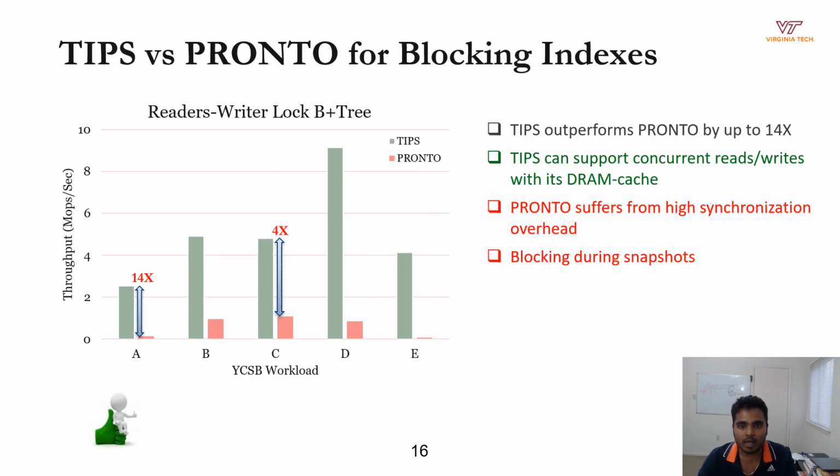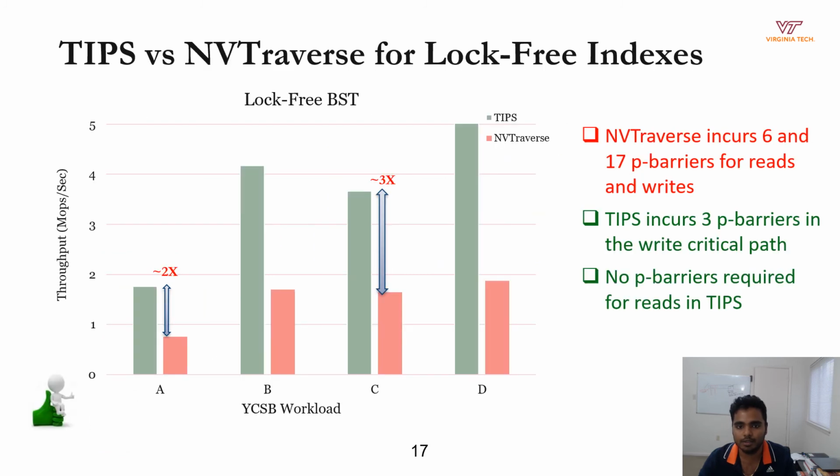The graph compares the performance of the TIPS-enabled B plus tree against the B plus tree converted using Pronto, which is the state-of-the-art conversion technique for blocking indexes. As we can see, TIPS outperforms Pronto by up to 14 times, and this performance can be attributed to the fast and concurrent TIPS front end. Although the B plus tree supports only a single writer as it uses a reader-writer lock, TIPS can process the writes concurrently using its DRAM cache.